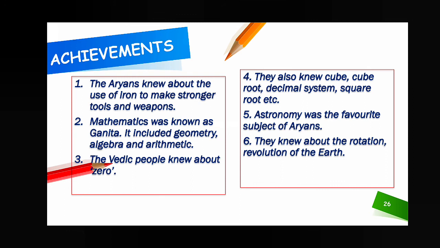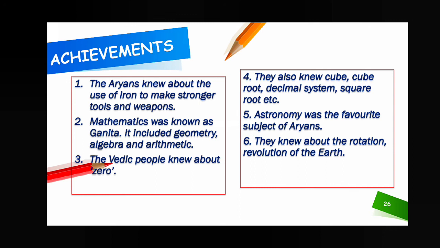Next, mathematics was known as Ganita. It included geometry, algebra, arithmetic. So at that time they knew about geometry, algebra, arithmetic. And third, the Vedic people knew about zero, the concept of zero in math, the digit zero. They also knew cube, cube root, decimal system, square root, etc. Astronomy was the favorite subject of the Aryans. Astronomy is related to the study of the universe, the solar system, the planets.